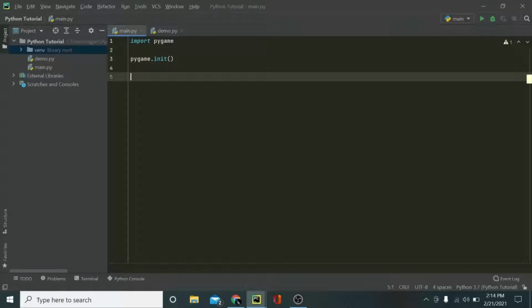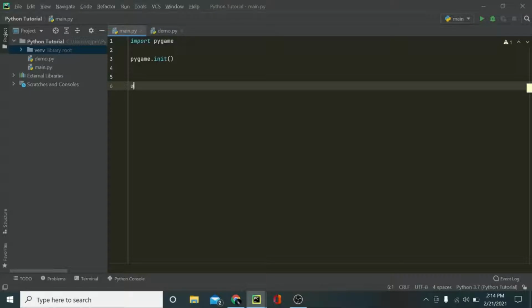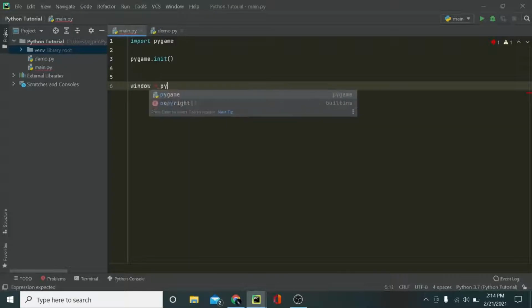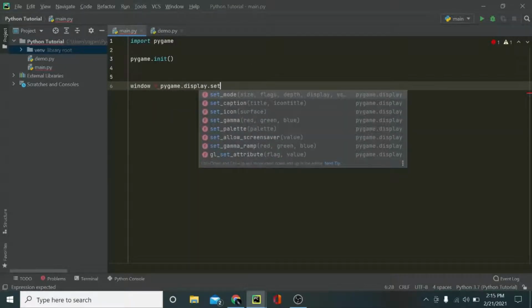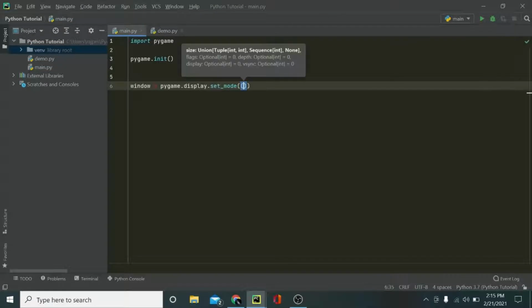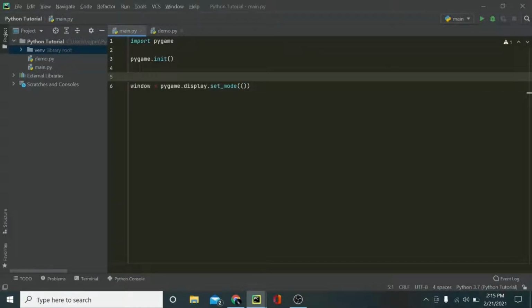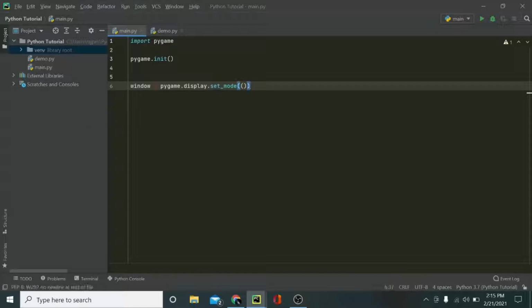Now we need to create a window. For creating a window, I'm just going to create a variable, and then there's this statement in pygame called pygame.display.set_mode, and you need two parentheses here. When you put this, it will tell Pygame to create a window. And in these parentheses, we have to put what the width and height of the window should be. I'm going to put 1000 by 600 pixels. So 1000 will be the width and 600 will be the height.